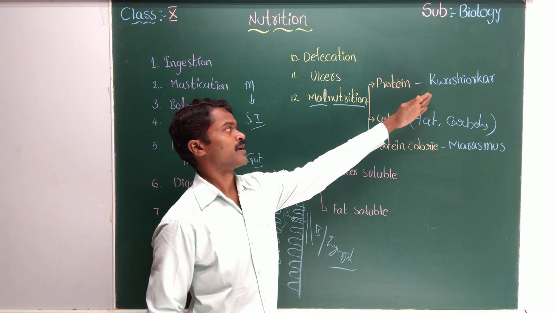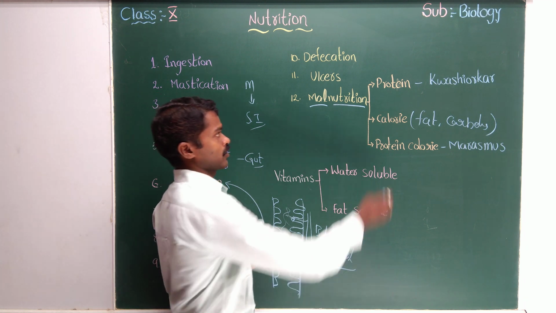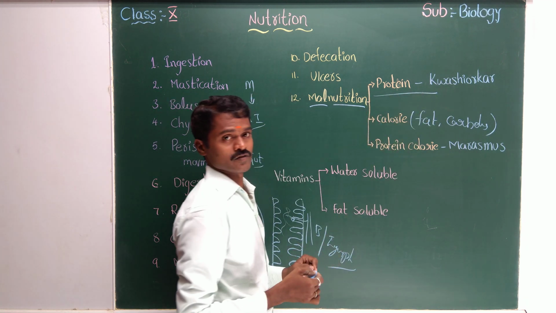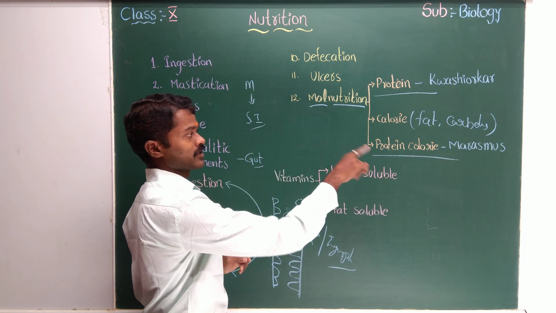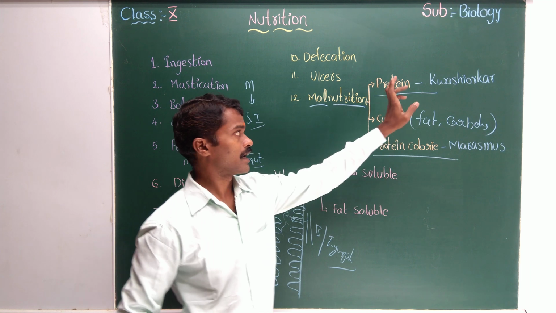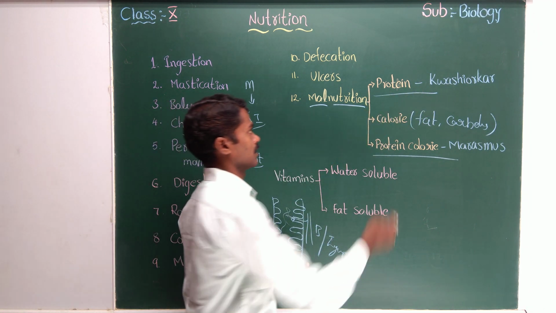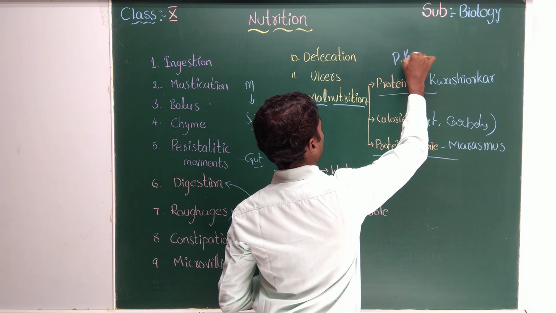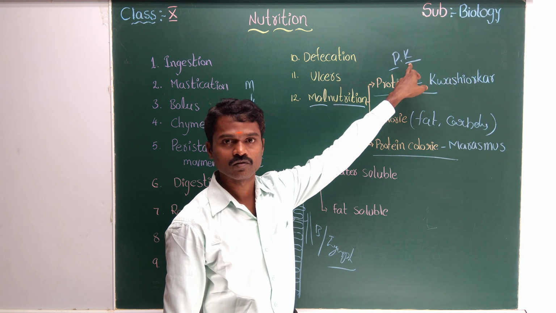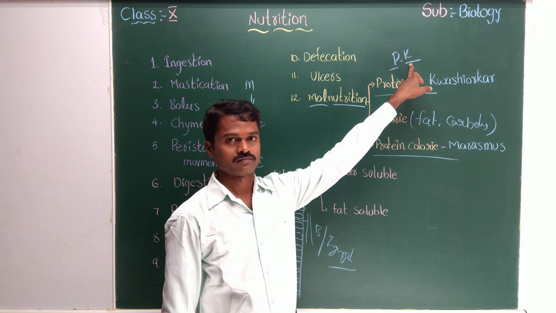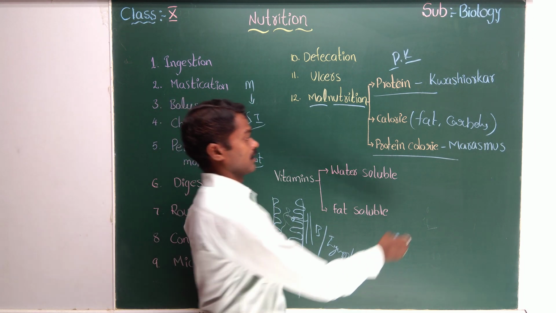Okay, now come to kwashiorkor. I can give you one code. How can you remember which is marasmus and due to what, and kwashiorkor due to what? You know the famous film PK, with Aamir Khan, right? PK: protein deficiency leads to kwashiorkor. Protein deficiency, kwashiorkor.